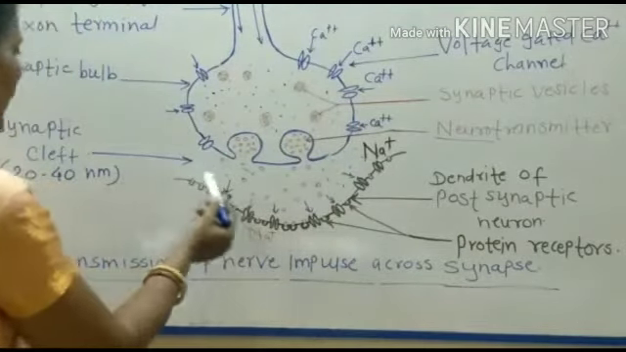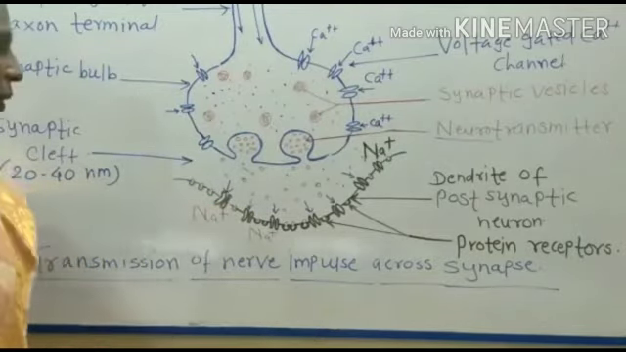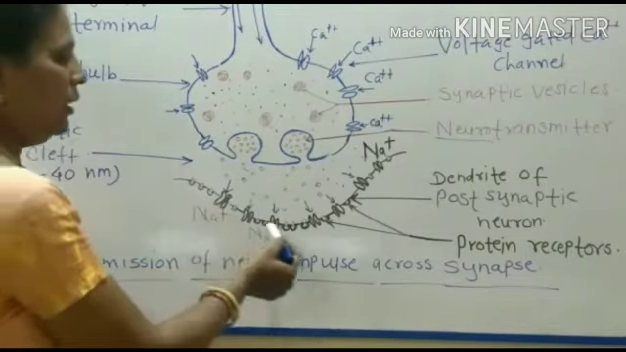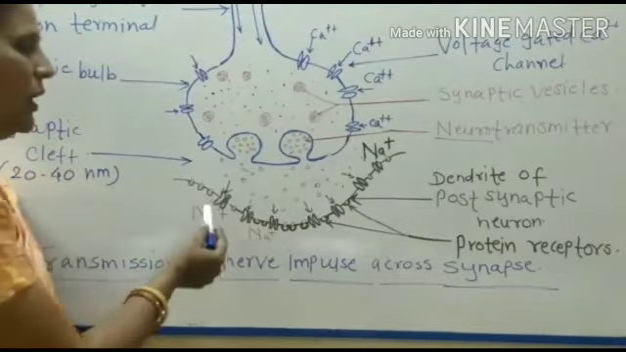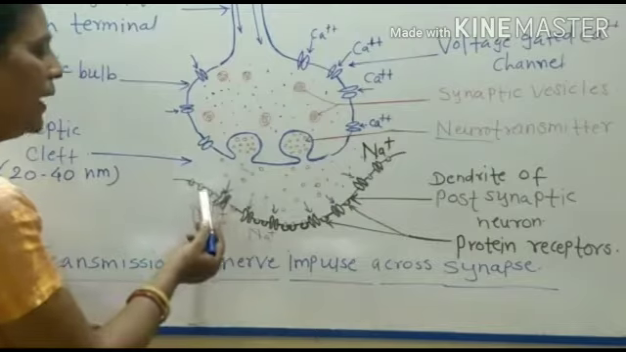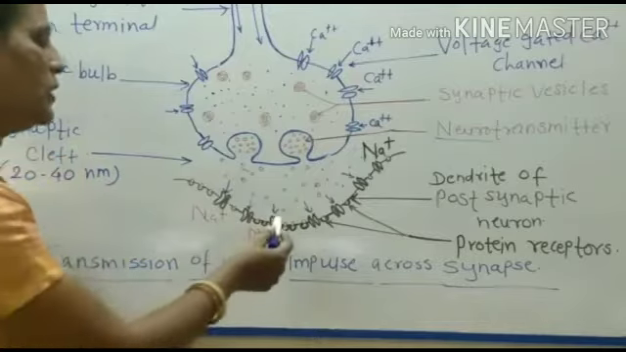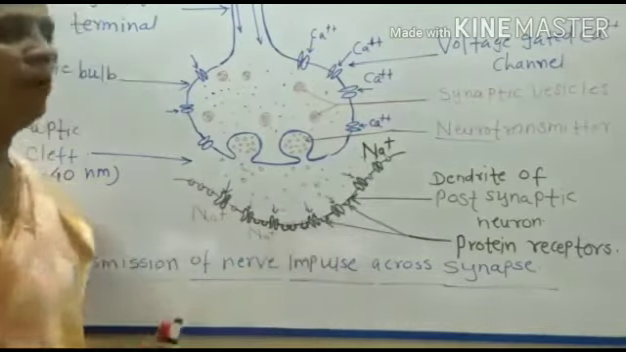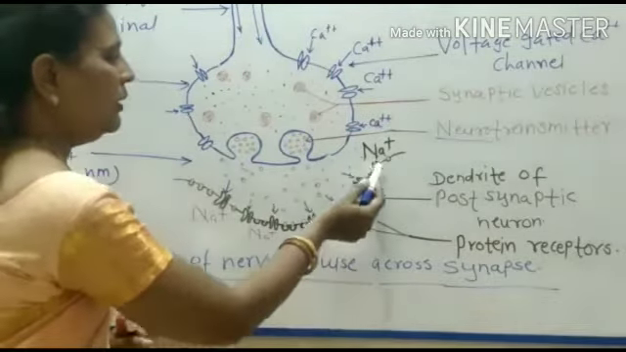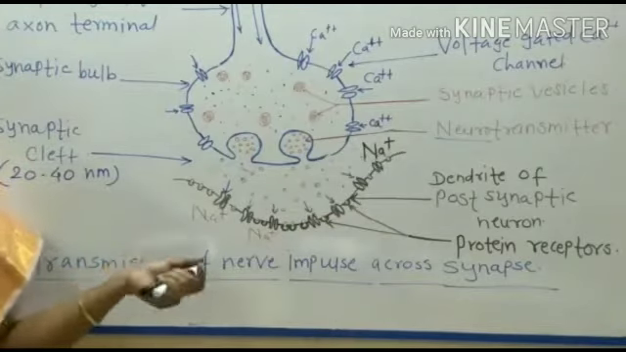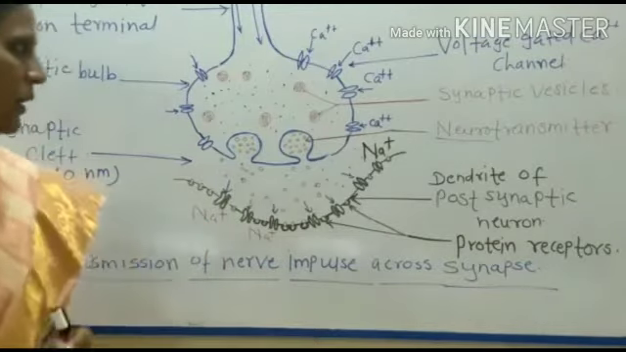Now the synaptic cleft is the gap of 20 to 40 nm, that is, nanometers. And third is the dendrite of the postsynaptic neuron. It shows special protein receptors, and the neurotransmitters bind to these receptors. Along with this, there are sodium channels present. Now this is the structure. Now we are going to start how there is a transmission of impulse at the synapse.